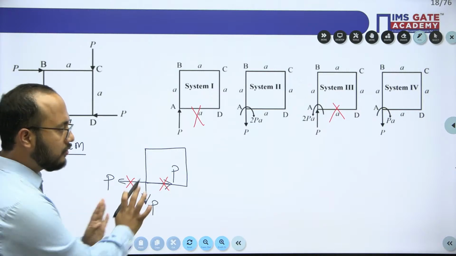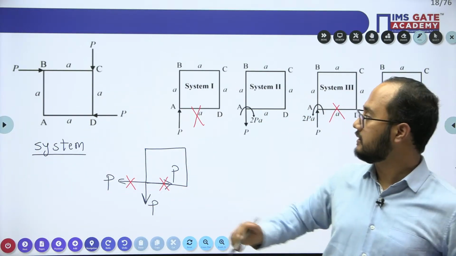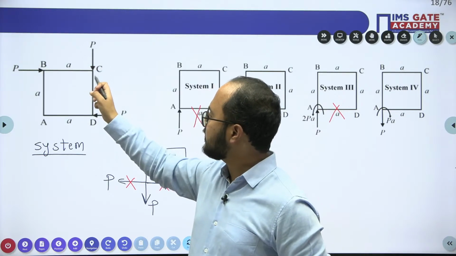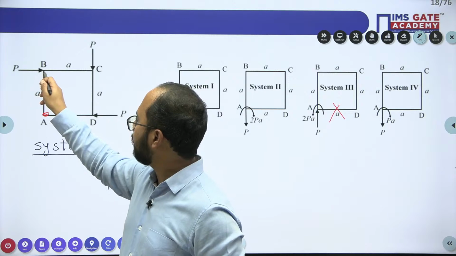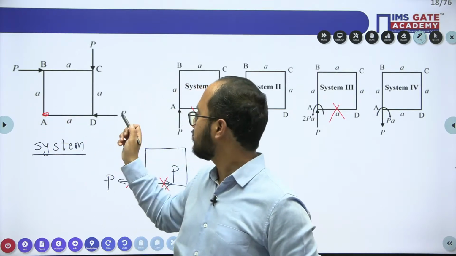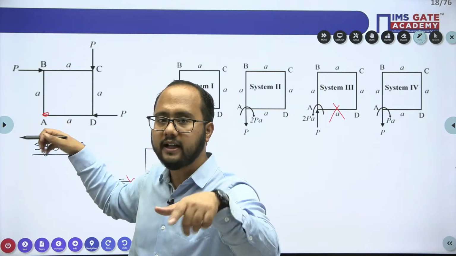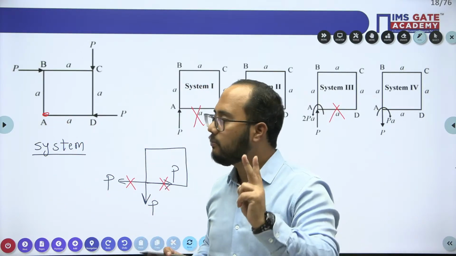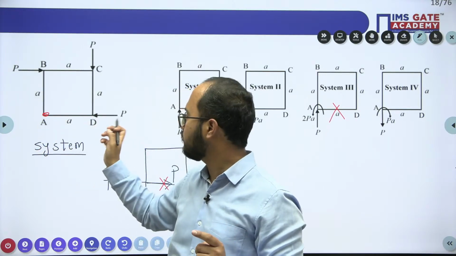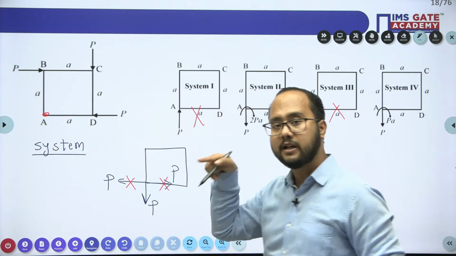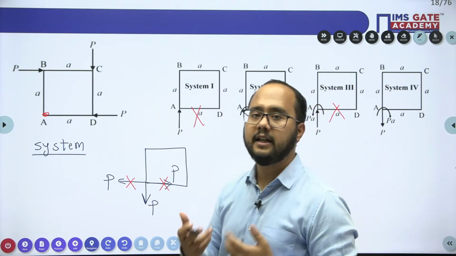Now the force is clear to us. What we have to do now is the moment will also be there. Force P acting at C will have some moment at point A, and force P acting at point B will have a moment at A. Force P acting at D will not have any moment at point A, because it is passing through point A. Whenever a force passes through a point, there will not be any moment.